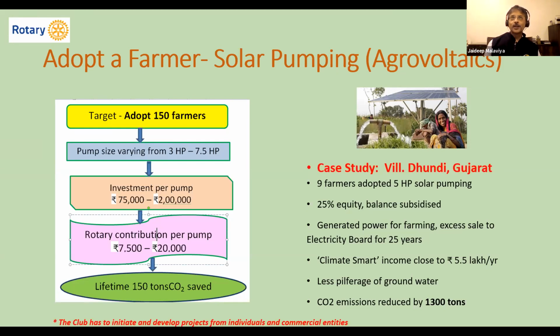The best part was that farmers became so energy efficient. Otherwise, if you give these farmers free electricity, they never switch off their pumps. They became very conservative in using the solar power for pumping, and tried to generate more revenue by selling excess electricity to the board. That also resulted in less pilferage of groundwater, and a high amount of CO2 emissions were reduced. This scheme has become such a success that Gujarat is now in the forefront.